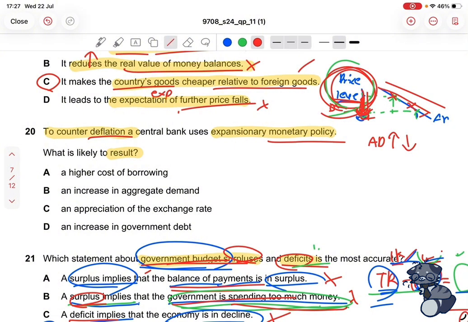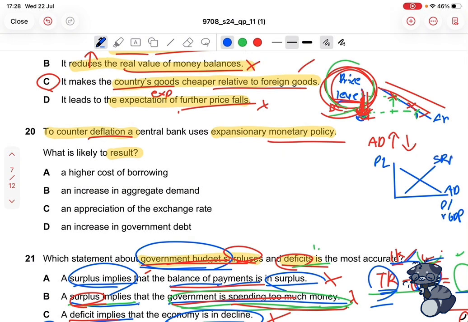So very quickly, if we draw an aggregate supply and aggregate demand diagram, we have our price level, and this will be output, or real GDP. Then our downward sloping curve is our aggregate demand curve, and our upward sloping curve is our short run aggregate supply curve. And of course, we have the equilibrium point right here.